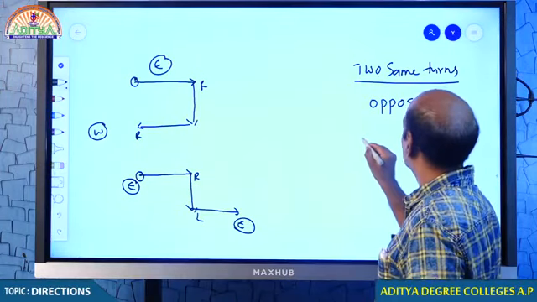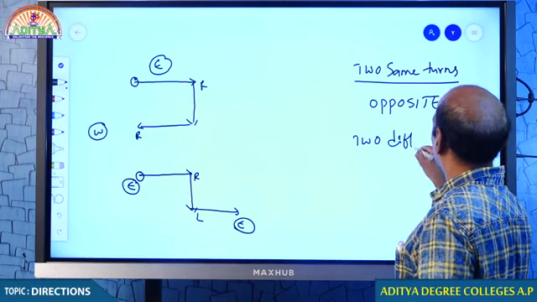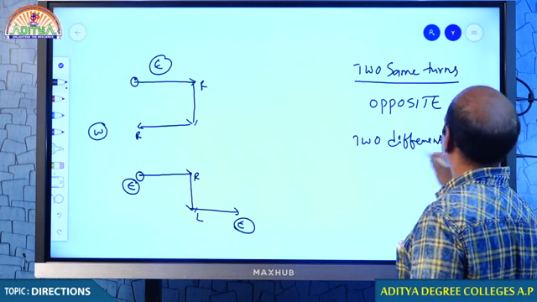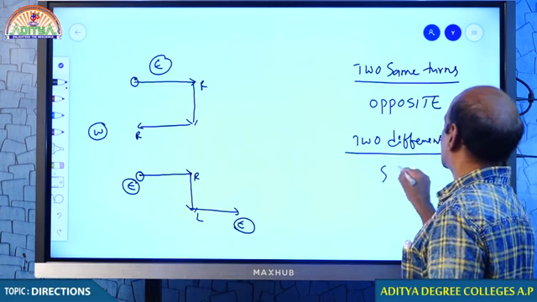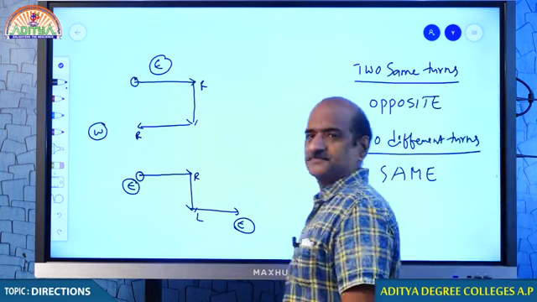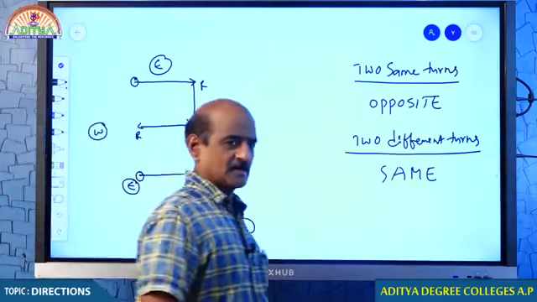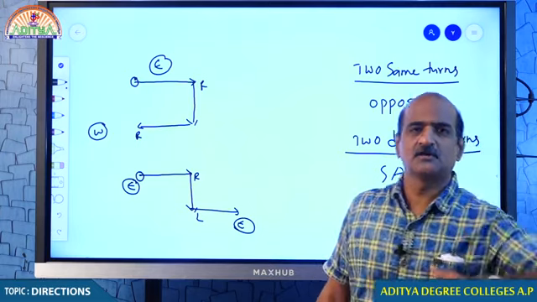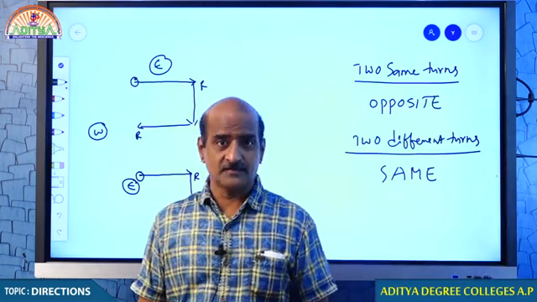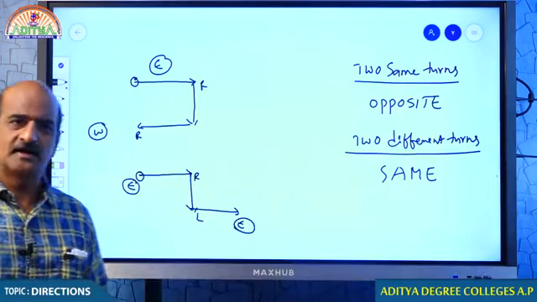Therefore, if somebody makes two different turns, he will end up in the same direction. I believe that this is not a very big issue. You can easily identify this. This is something that I need not repeatedly tell you, because it is not a very big issue. Okay. So this is about the basics of direction and distance.